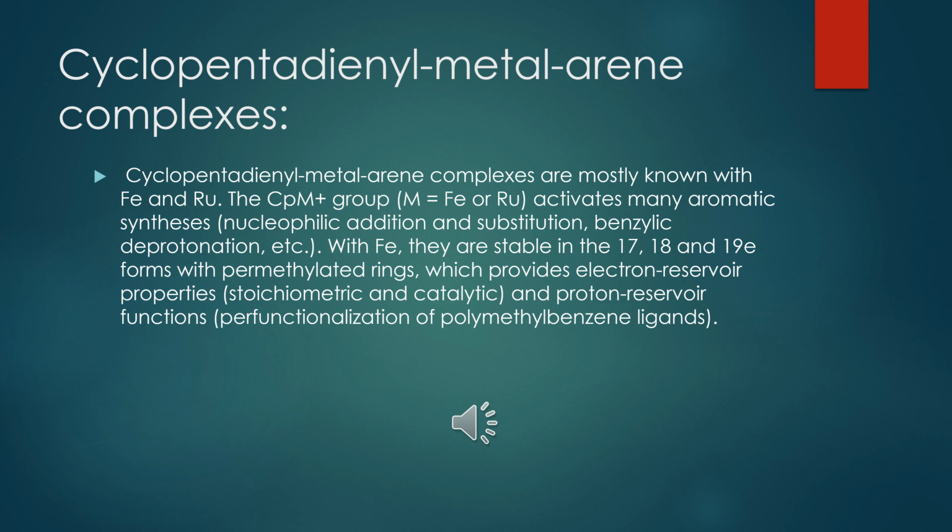The next topic that we are moving to in this presentation is the cyclopentadienyl metal arene complexes. Arene complexes are mainly the aromatic complexes that are discussed here. The cyclopentadienyl arene complexes are mostly known with iron and ruthenium. That means the main transition metals included in this topic are iron and ruthenium. They are stable complexes and are present as 17, 18, and 19 electron complexes.